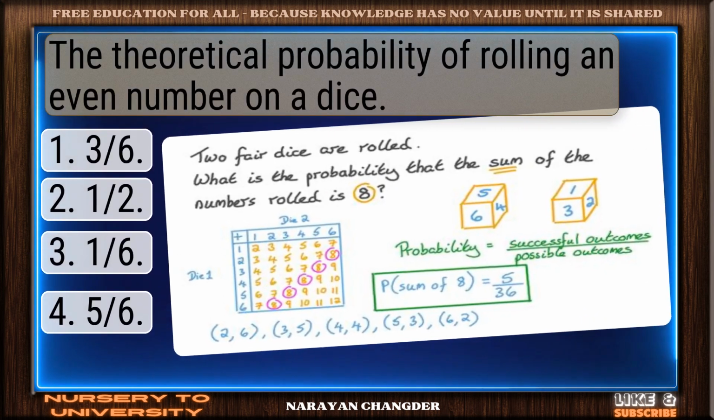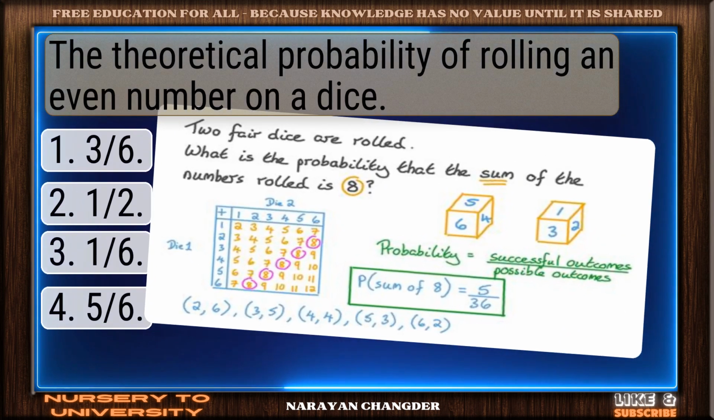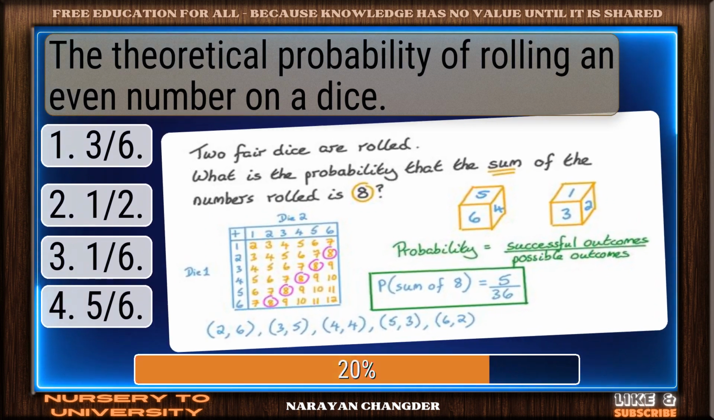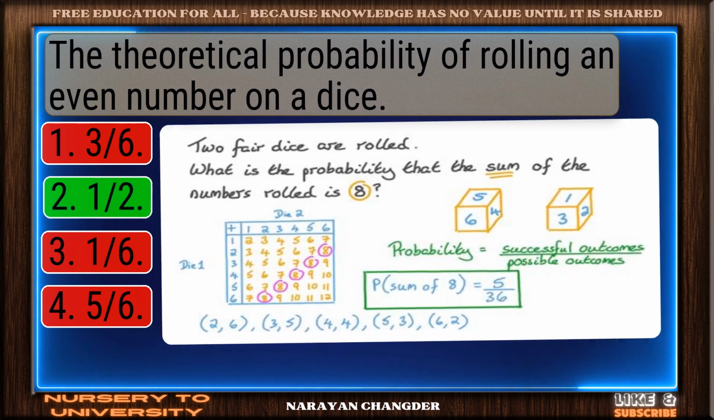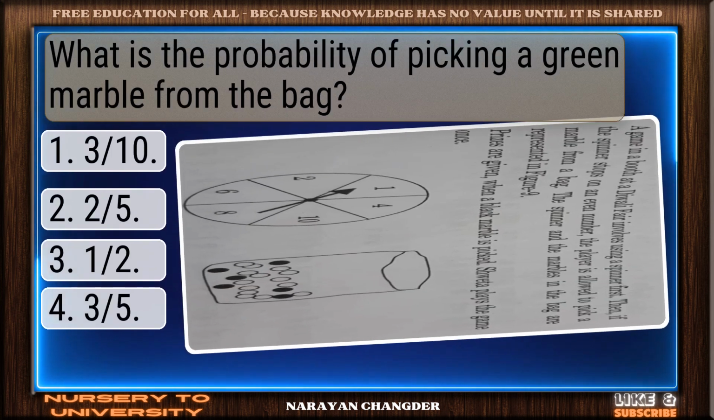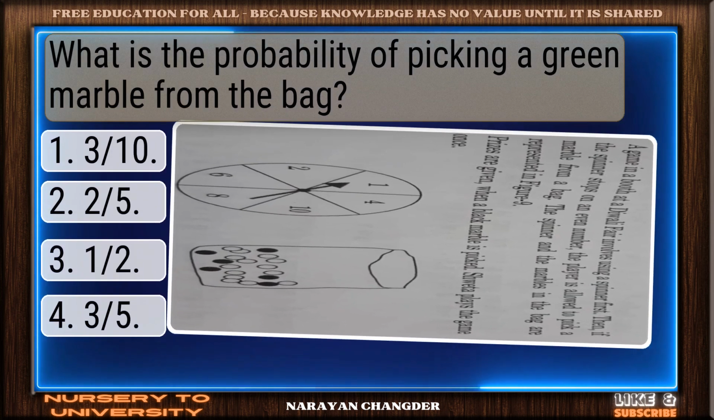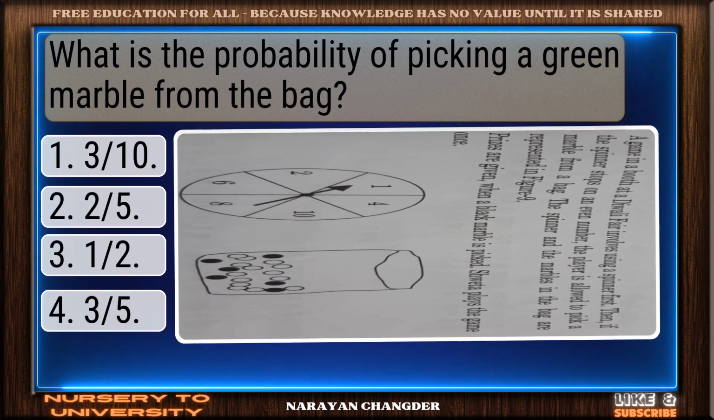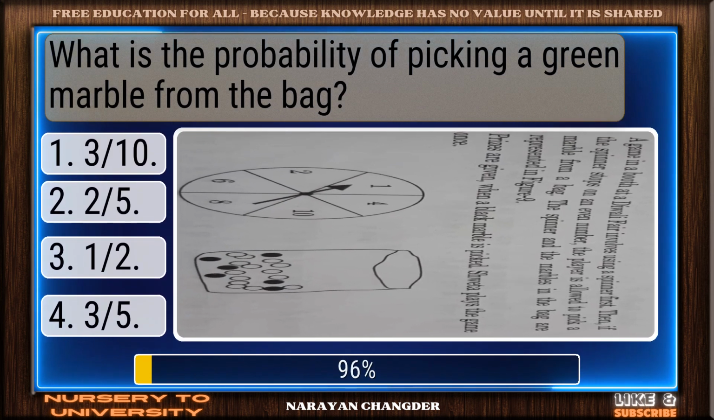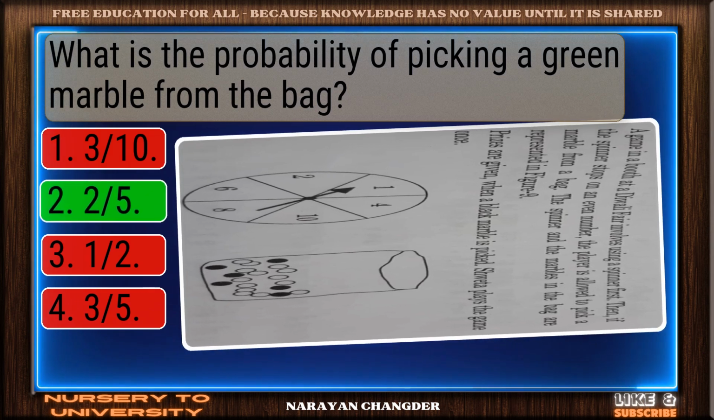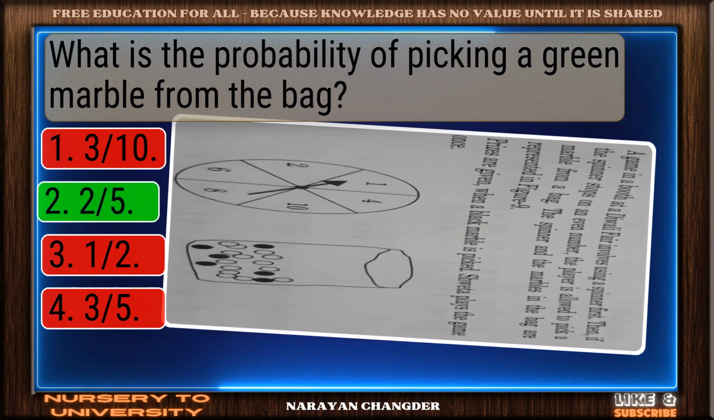Question number 11. The theoretical probability of rolling an even number on a dice. Perfect. 1 by 2 is the correct choice. Question number 12. What is the probability of picking a green marble from the bag? Well done. 2.5 is the right choice.